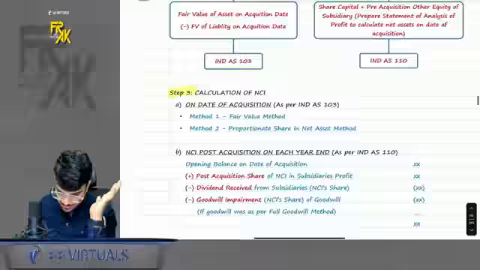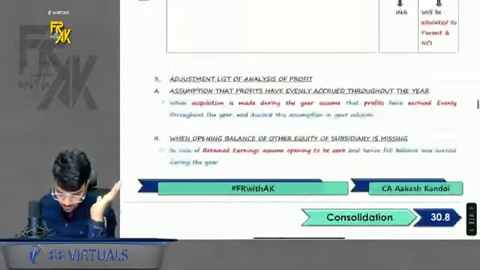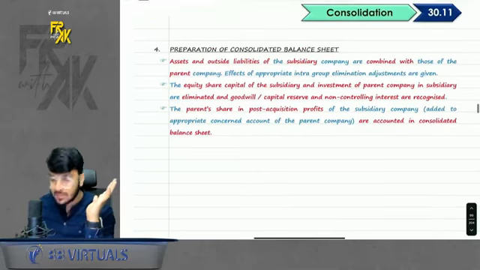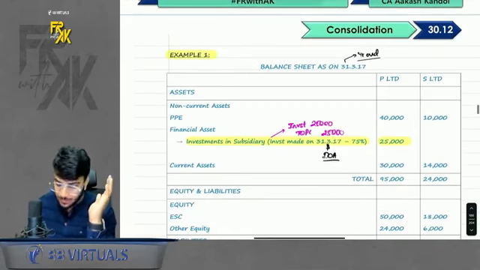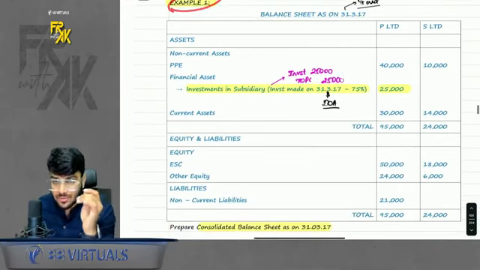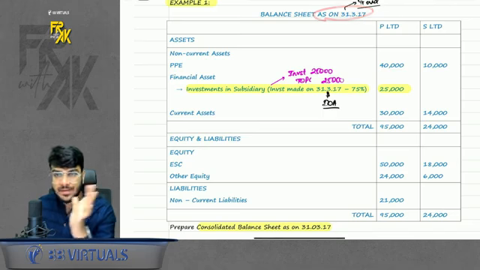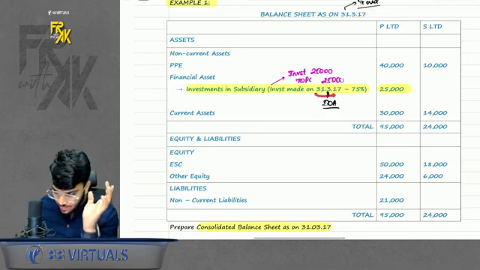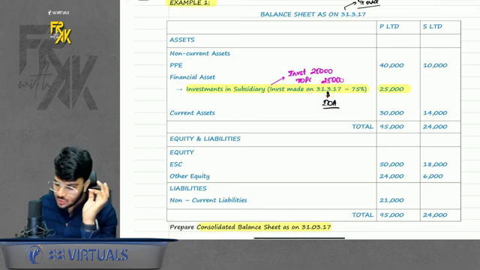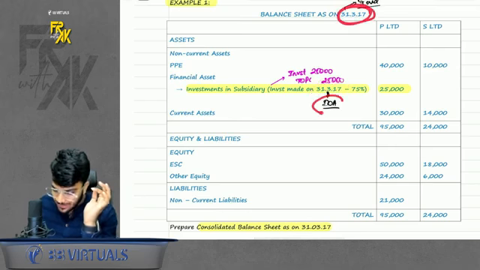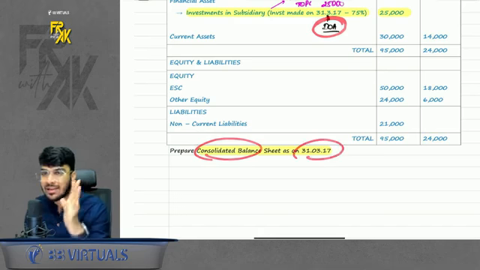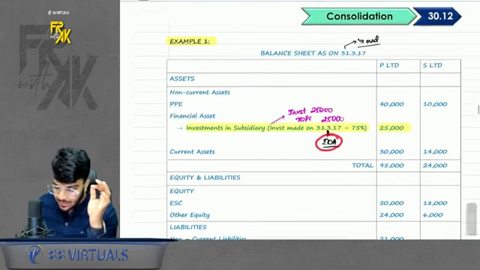Okay, let's start discussing the examples one by one. The first is example number 1 on page number 30.12. What does it say? Let's say we have a balance sheet, year end is 31st March 17. It was a very basic example where even the date of acquisition was 31st March 17. It says prepare the balance sheet on 31st March 17 only. So here the date of acquisition and year end are the same.